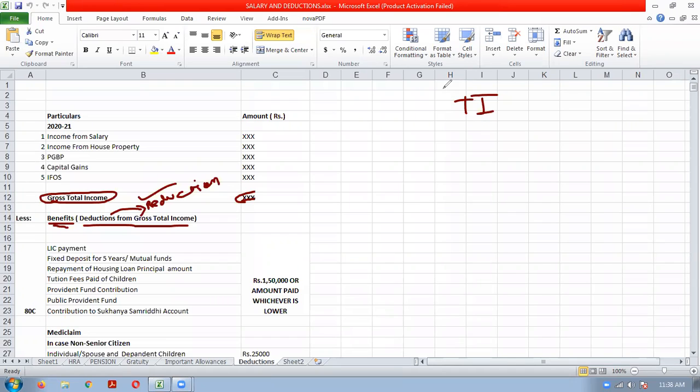Now, there are number of deductions given under the Income Tax Act. The entire list of deduction is given in the chapter 6A of the Income Tax Act. Okay. So if you want to see the list, what are the deductions given under the Income Tax Act, you will have to refer the chapter 6A of the Income Tax Act. Okay. Now,